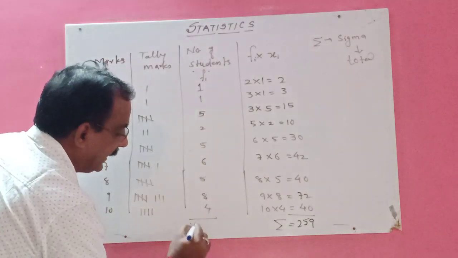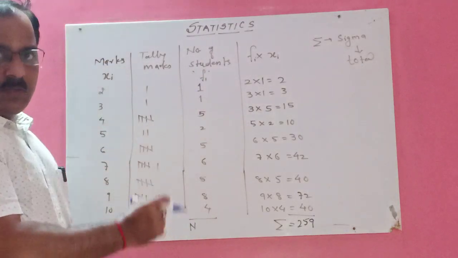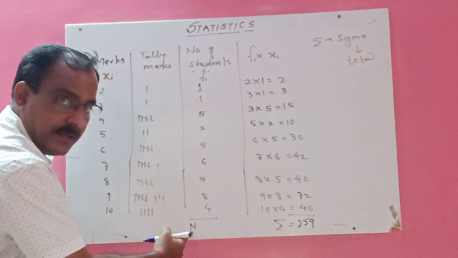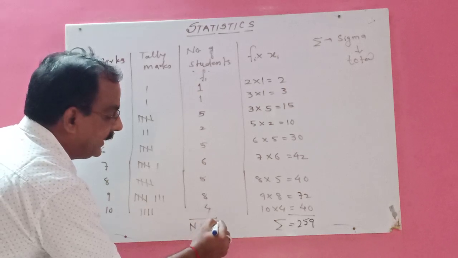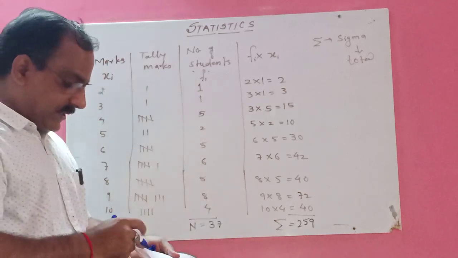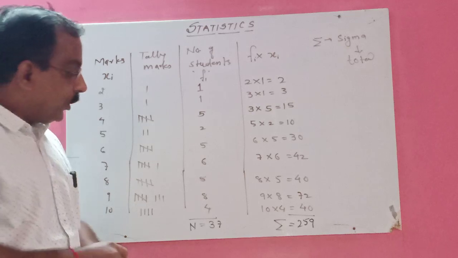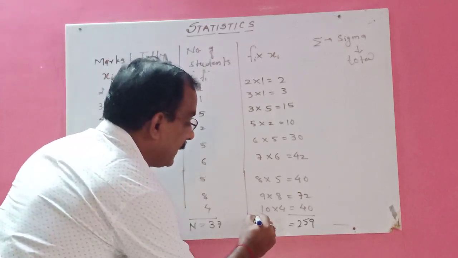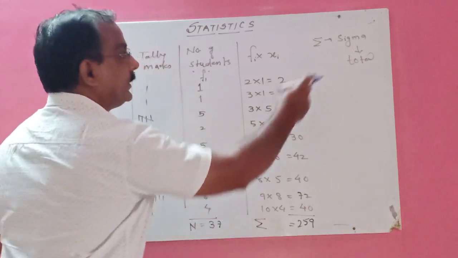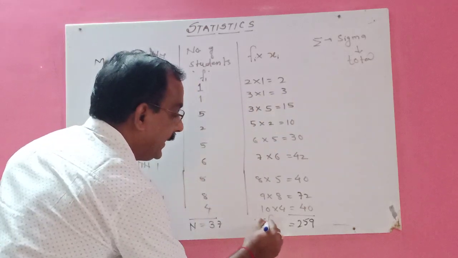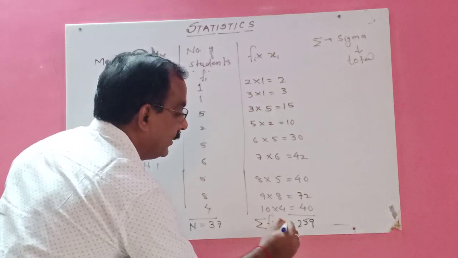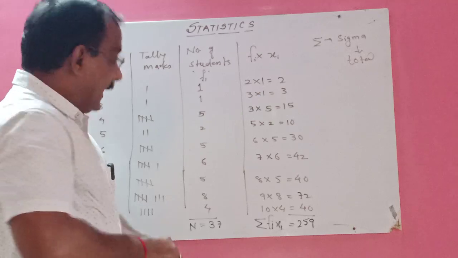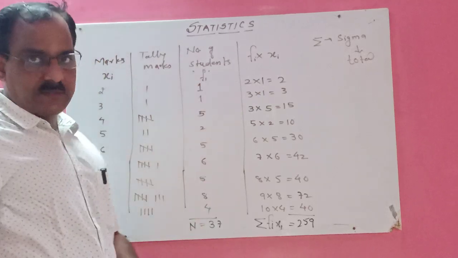So here you will write n. Sum of frequency, children. Total of the frequency is represented by n. And how many students is it? 37 students. I hope that all of you have understood. Here you will write sigma. Sigma means total of Fi Xi. Total of this part. So it is how much? 259. And total of frequency is 37.